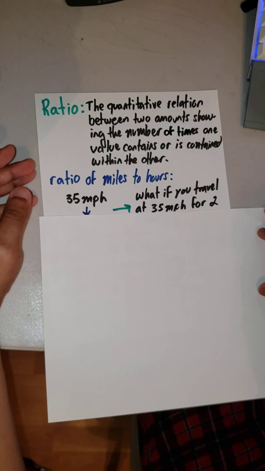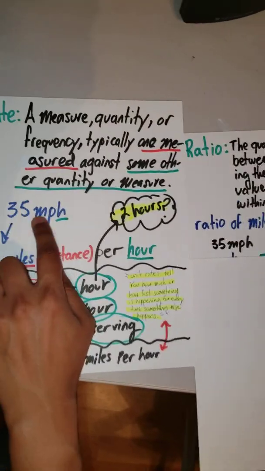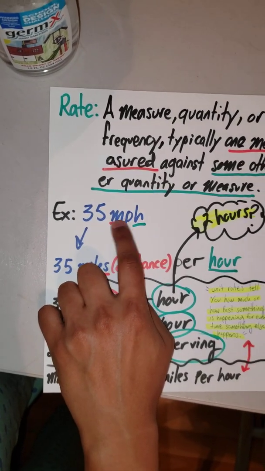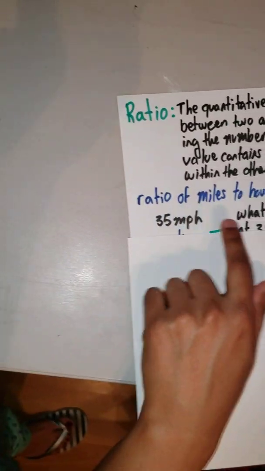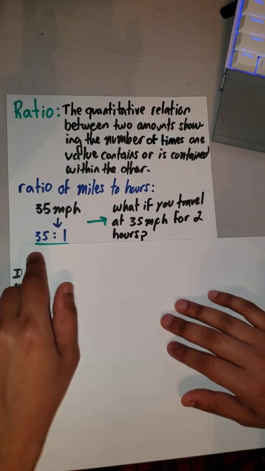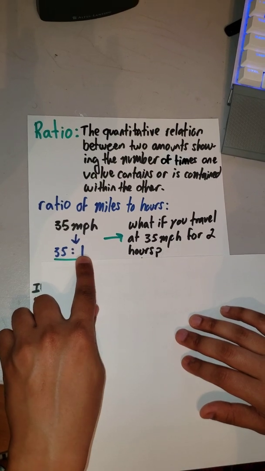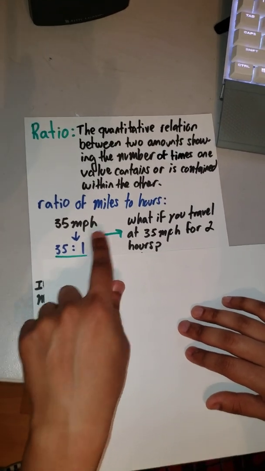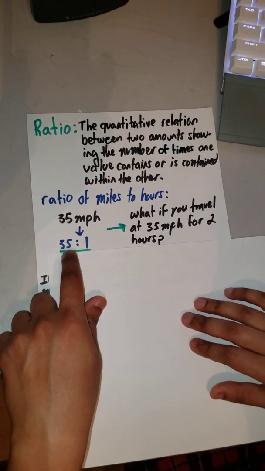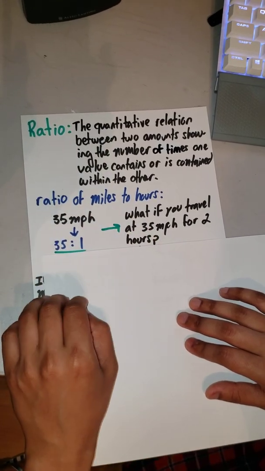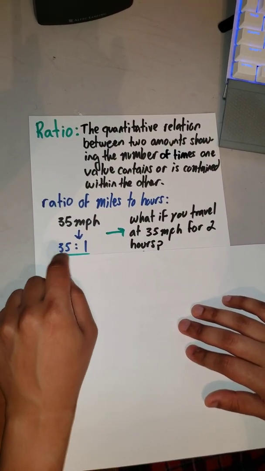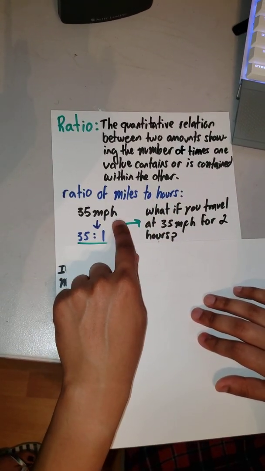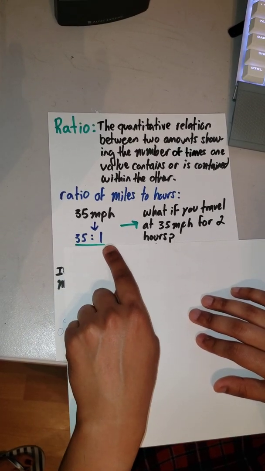So if someone tells you, okay, how can you turn this example right here into the ratio? What is the ratio of this? Well, let me show you. The ratio of miles to hours would be 35 to 1, okay? It means that in every one, this one is represented for the hours, you would be covering 35 miles. So this is the ratio of 35 miles per hour. Once again, it means that for every 1 hour, you'd be covering this amount in distance. So the ratio of miles to hours of 35 miles per hour would be 35 to 1, okay?